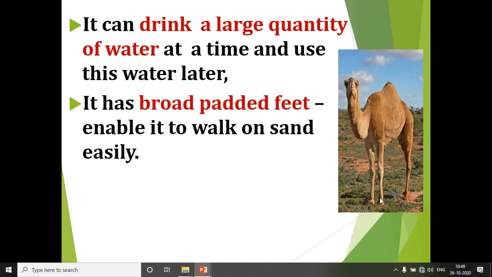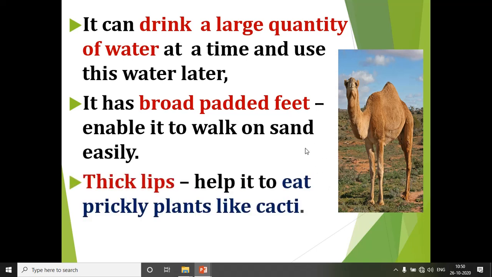Then the camel has broad padded feet, which enable it to walk on sand easily. We know when we go to the seashore, it is very difficult to walk on the sand. But as the camel has broad padded feet, it can easily walk on the sand.